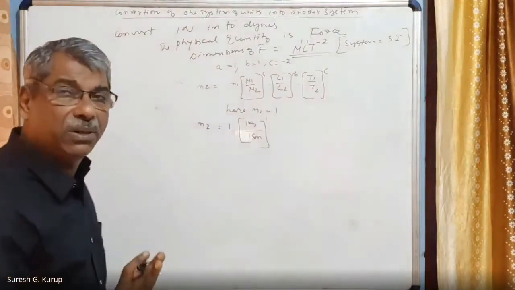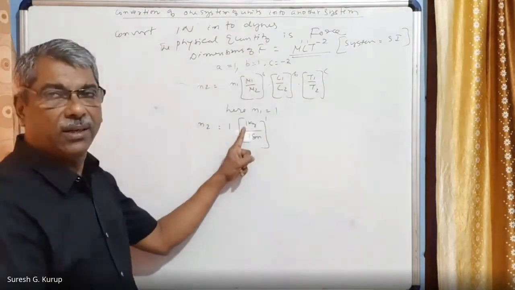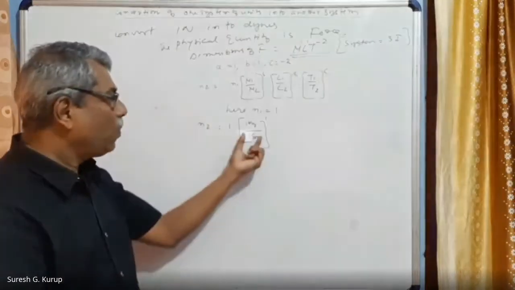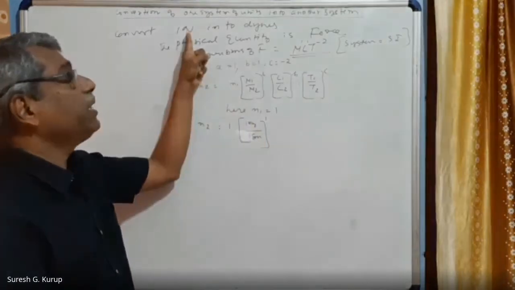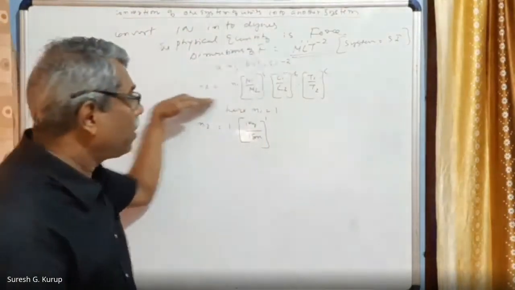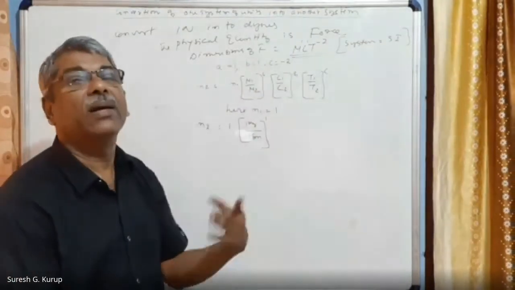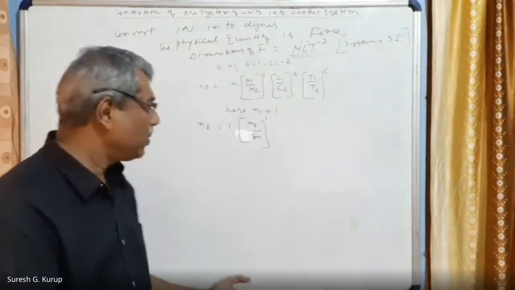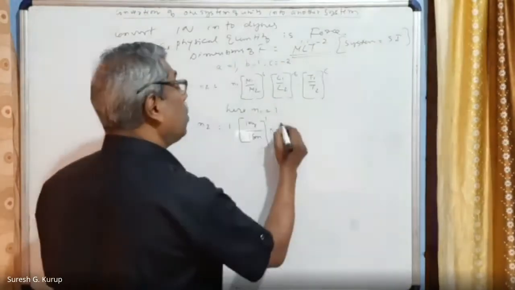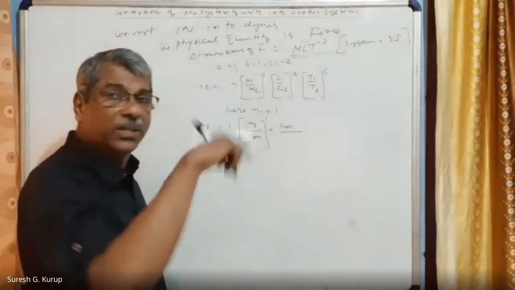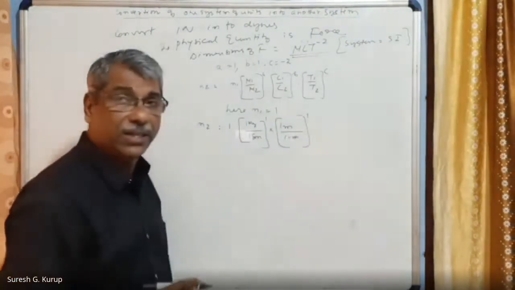Very simple. In the given system, what is the unit of mass? That is 1 kg. In the new system, what is the mass? That is 1 gram in the CGS system, because we are converting SI system into CGS system. Upper ones, that is the numerator, are for the given system, and the denominator is for the system to be converted, the new system, right? Okay, that is done. Into length: in the SI system it is 1 meter, divided by length in the CGS system, 1 centimeter. The whole raised to b, right?